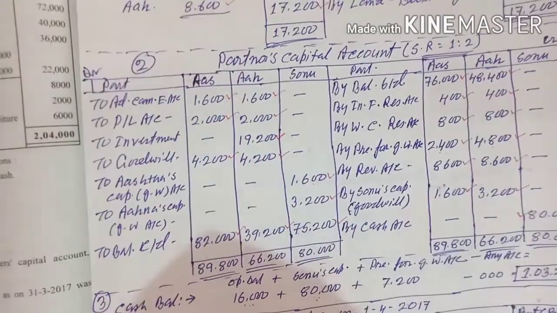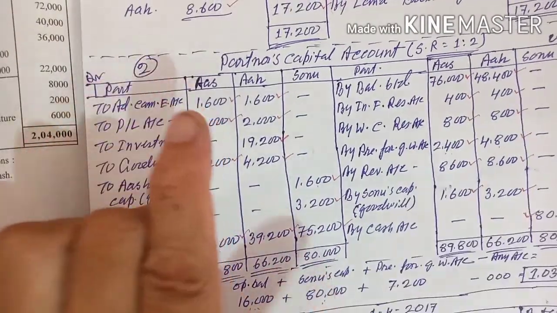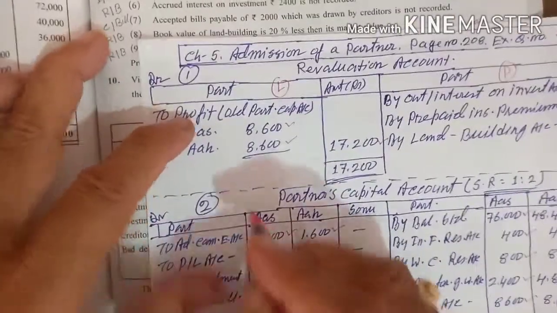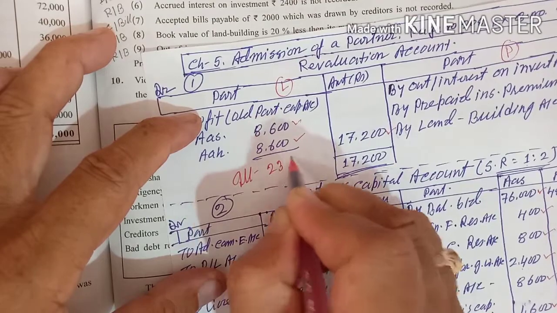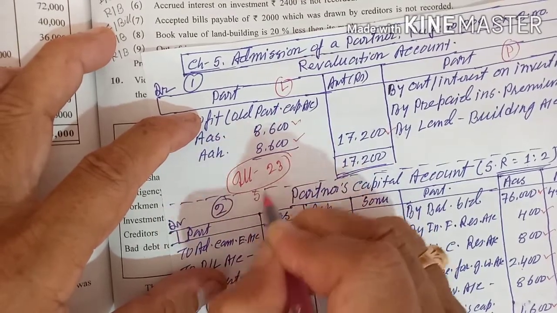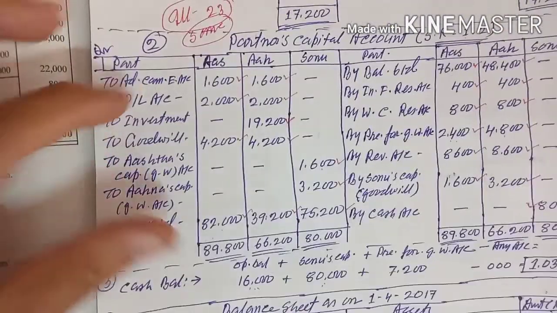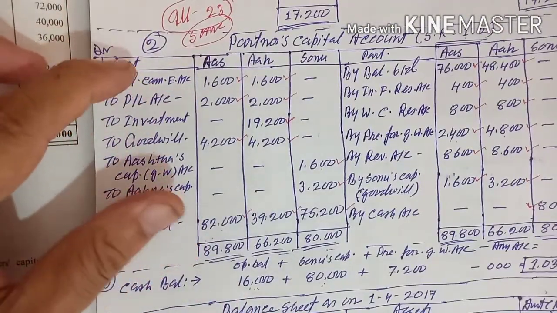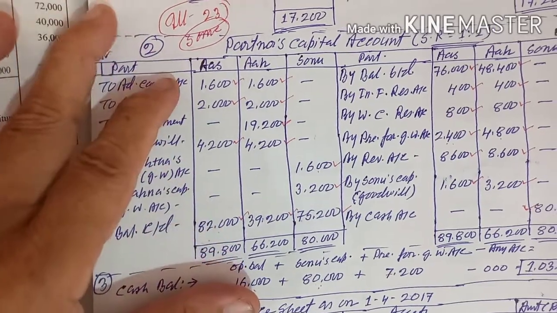This is the same adjustment, same question as question number 9 on page number 208. It is the same as Illustration number 23. I am writing it here. Illustration 23, it is like that. Same, only the amounts are changed. But Illustration 23 and question number 9 are the most important questions. Twice I told, once again I am telling you.